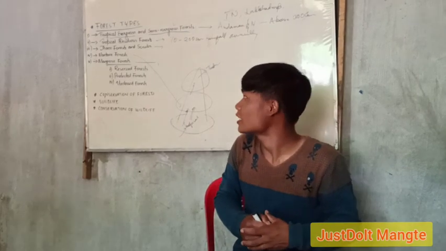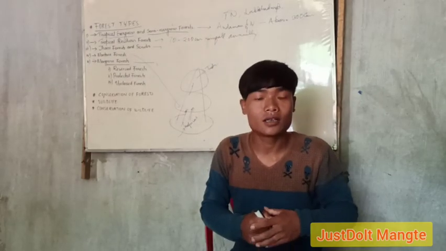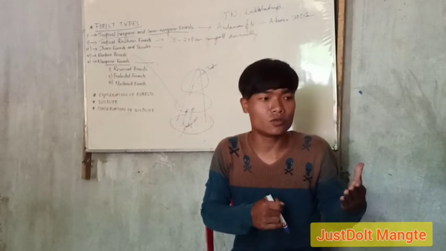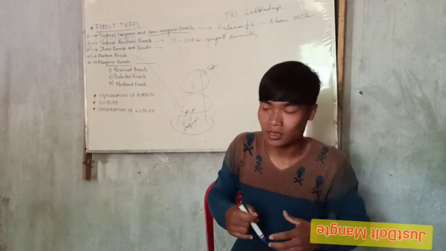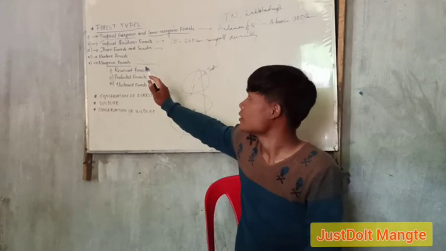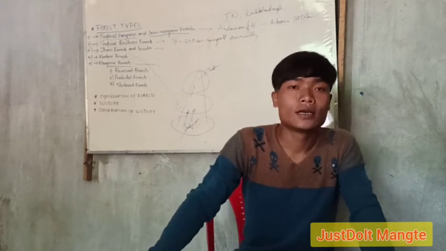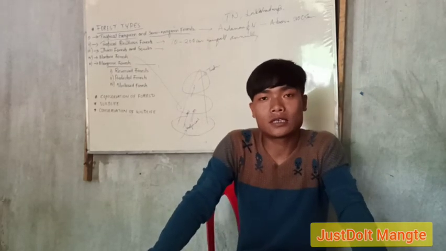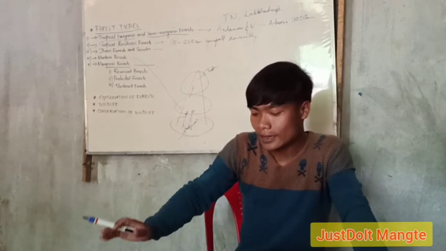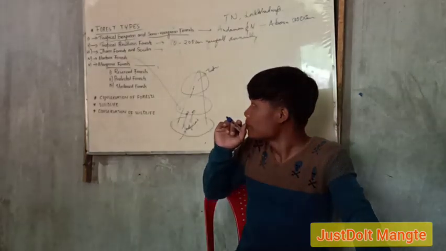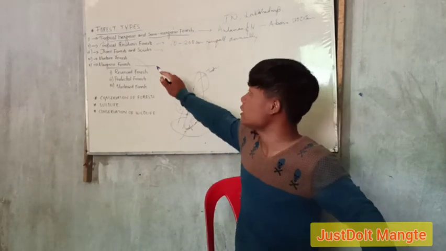The trees like Sundari trees, these Sundari trees are usually good for making boats and all, and these trees are salt resistant trees. So these are the 5 types of forests, the 5 types of forests based on the predominant natural vegetation types. And now, based on administrative point of view, this is natural vegetation.